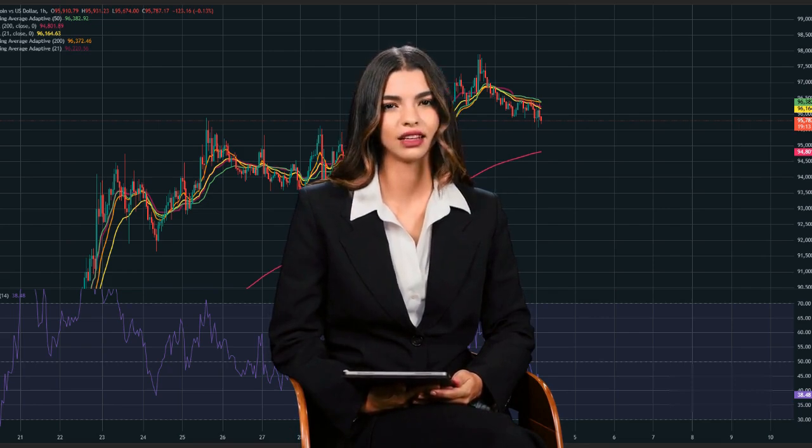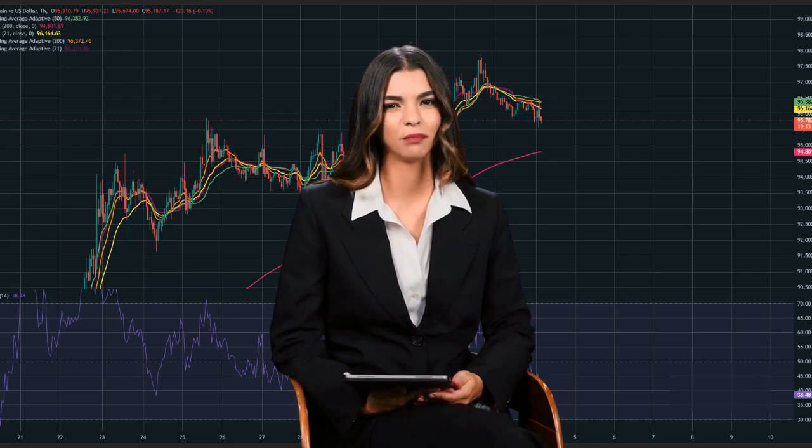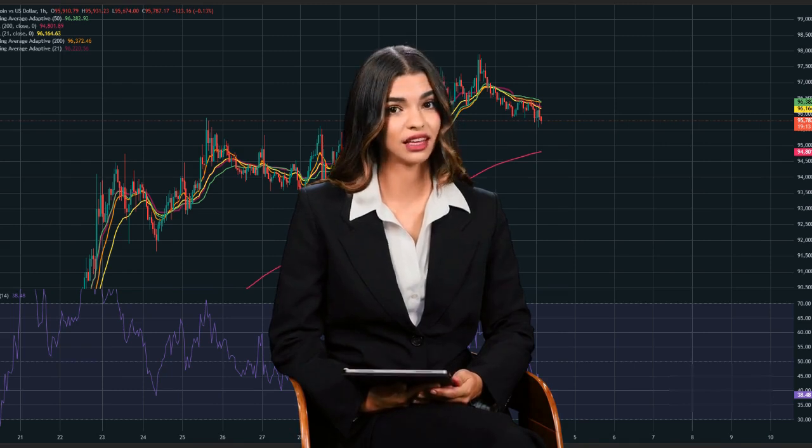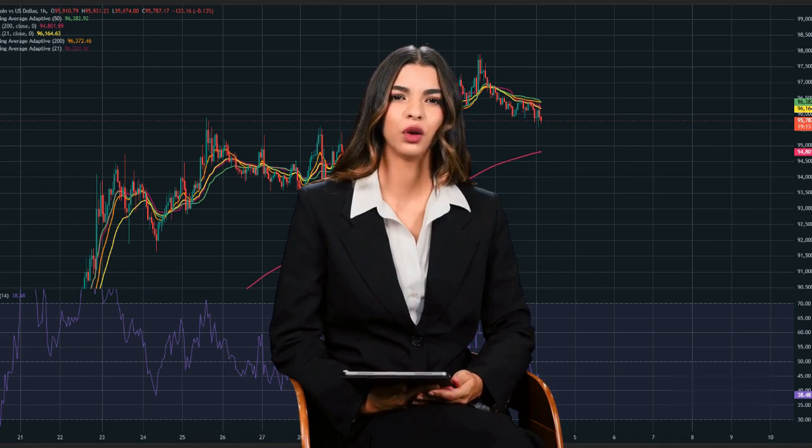2. Key indicators. Relative Strength Index, RSI 14, currently at 38.48, signaling bearish momentum with the possibility of entering oversold conditions if it drops below 30. A bounce near the 30 to 35 RSI range would be expected in a strong market.